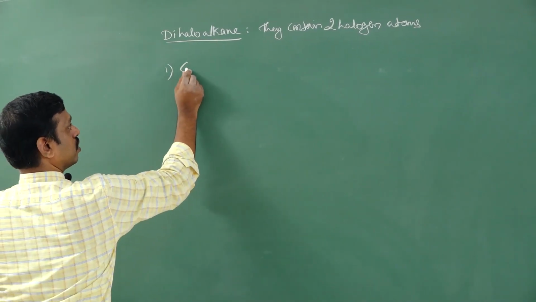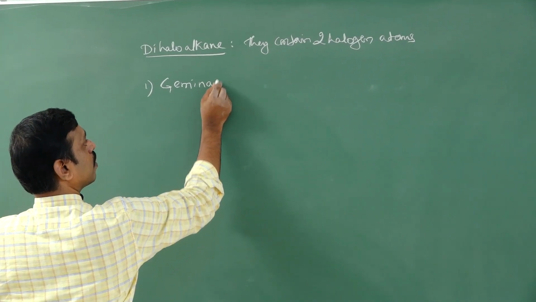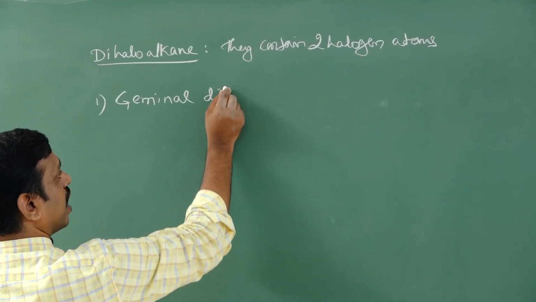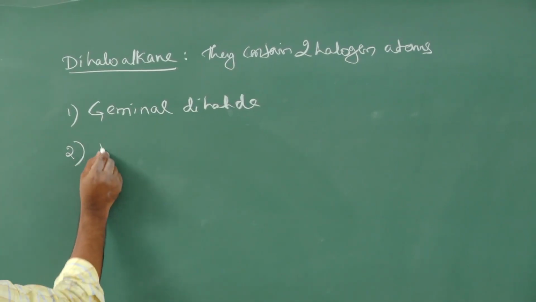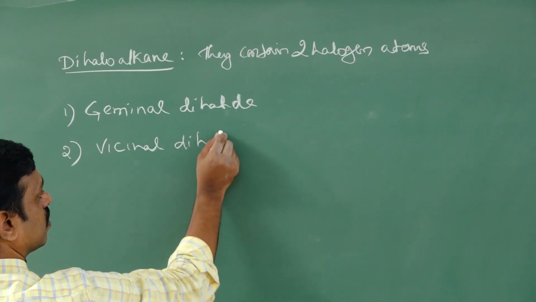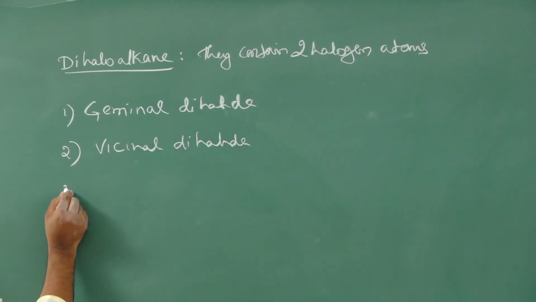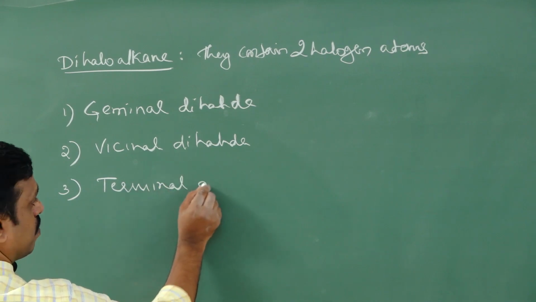One, geminal dihalide. Two, vicinal dihalide. Three, terminal dihalide.